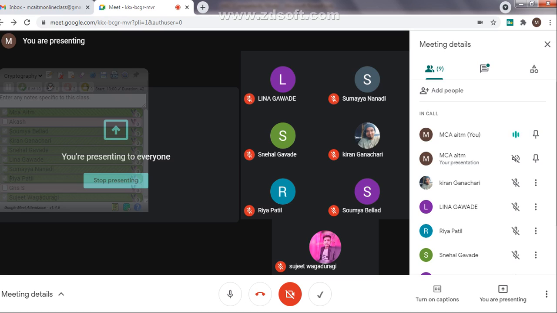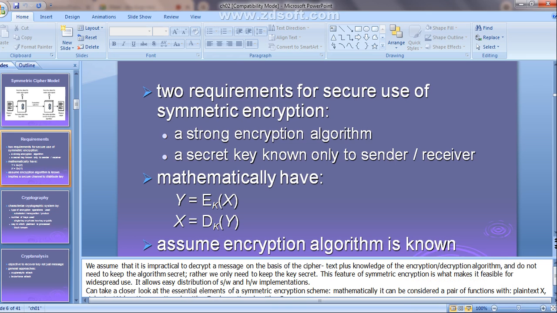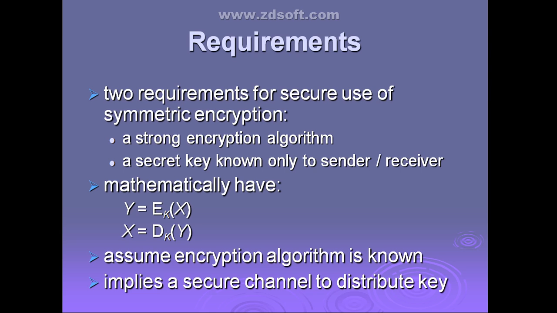Is it enough to get the plain text only knowing the encryption algorithm? No, ma'am. Then what else do you need to decrypt? The secret key. Yes, Soumya, good, now you got to the point. Just knowing the encryption algorithm is not enough. You should know the key also, which is distributed between the sender and the receiver.